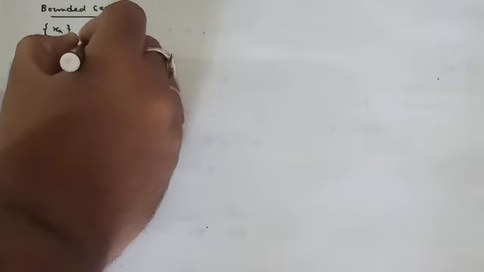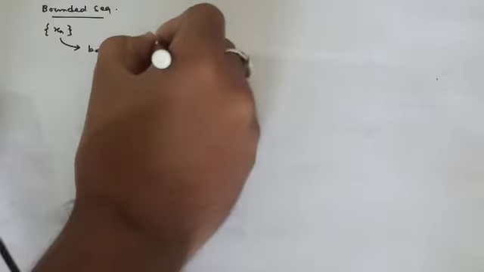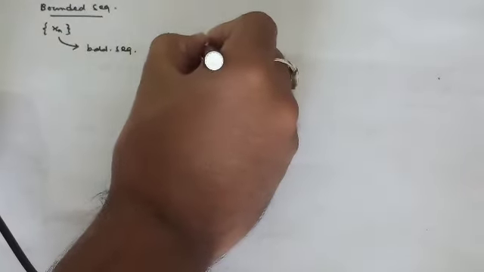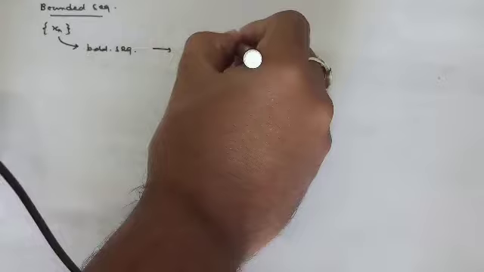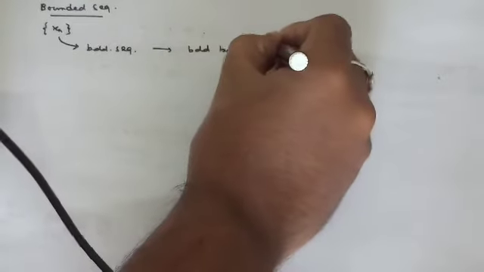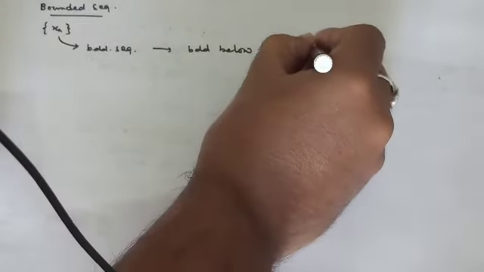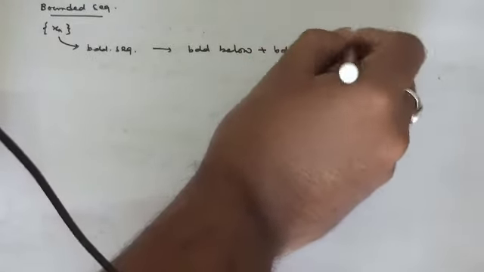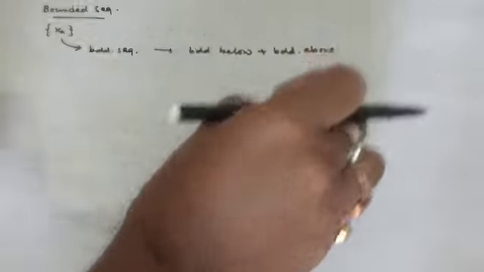Suppose a sequence xn is given to us, and we say this sequence is a bounded sequence if it is bounded below as well as bounded above. Okay, then only we will say that our sequence is a bounded sequence.